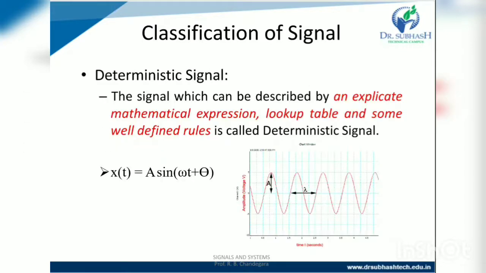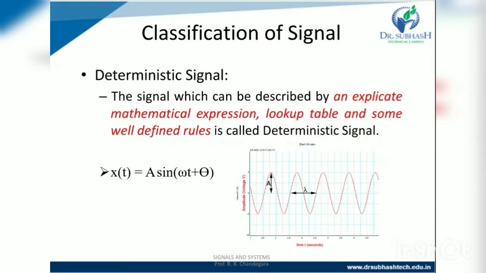The first, what is a deterministic signal? The signal which can be described by an explicit mathematical expression or lookup table and some well defined rules is called a deterministic signal. Like here in the figure we see the sine wave, so x of t, a function of time t, equals A sin(omega t plus theta). So this signal can be expressed by a mathematical equation.